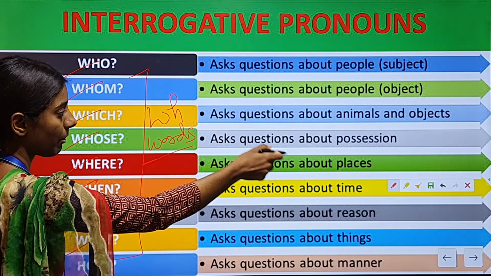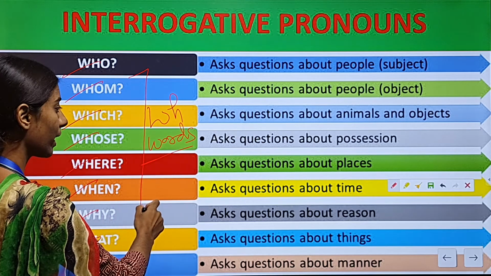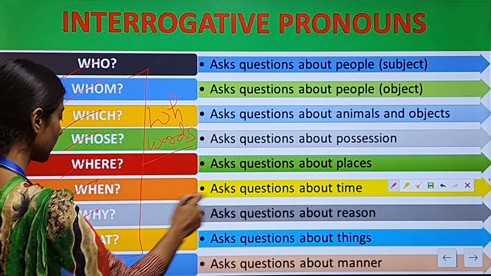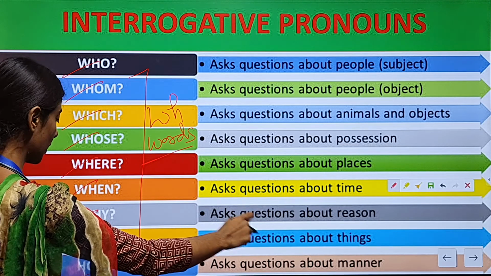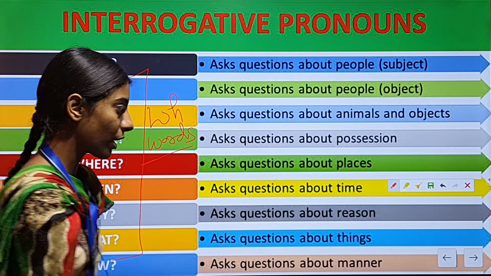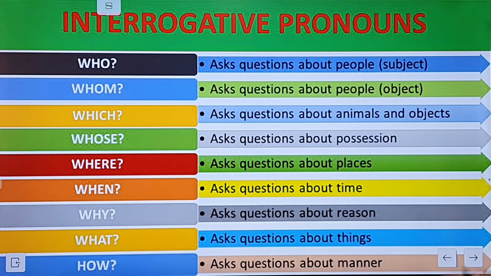Whose asks questions about possession. Where asks questions about places. When asks questions about time. Why asks questions about reason. What asks questions about things. How asks questions about manner. So I hope that you all have well understood about the interrogative pronouns, because we have already discussed this thing in the sentence.